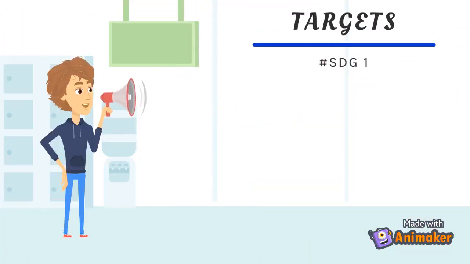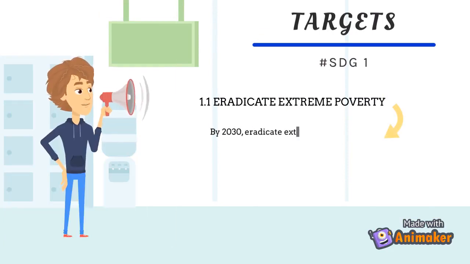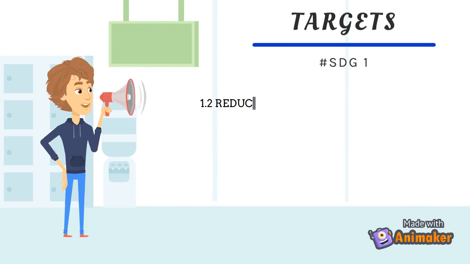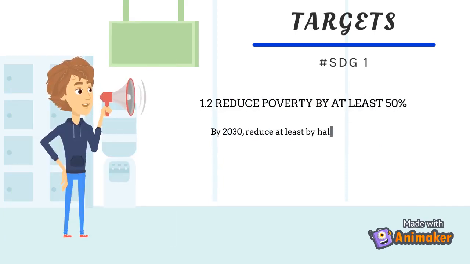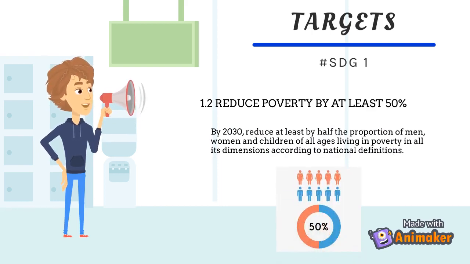SDG 1 targets. 1.1 Eradicate extreme poverty. By 2030, eradicate extreme poverty for all people everywhere, currently measured as people living on less than $1.25 a day. 1.2 Reduce poverty by at least 50%. By 2030, reduce at least by half the proportion of men, women, and children of all ages living in poverty in all its dimensions according to national definition.